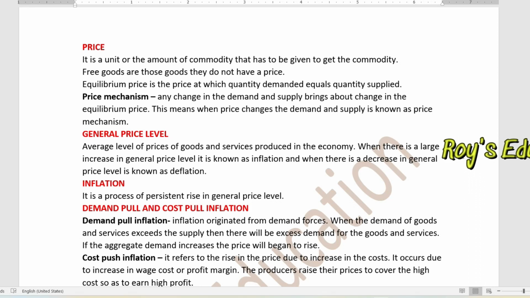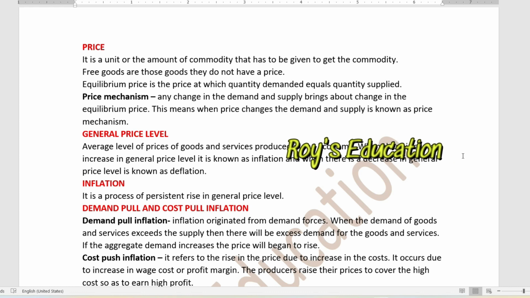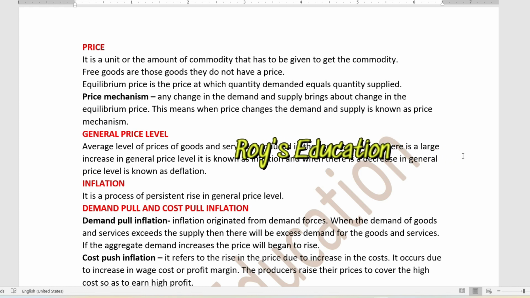Today we are going to discuss the concept of economics. So previous class we have already discussed about the production. So today in this class we will discuss about price. Now what do you mean by this word price?